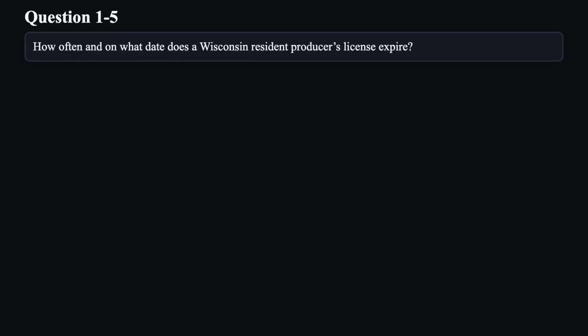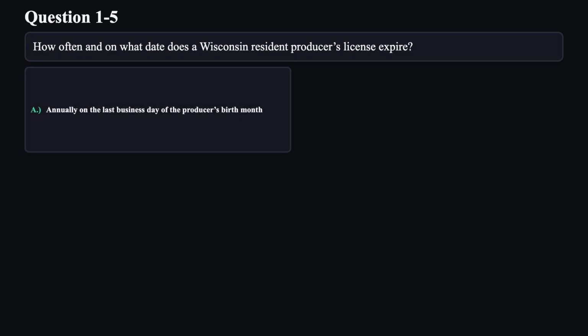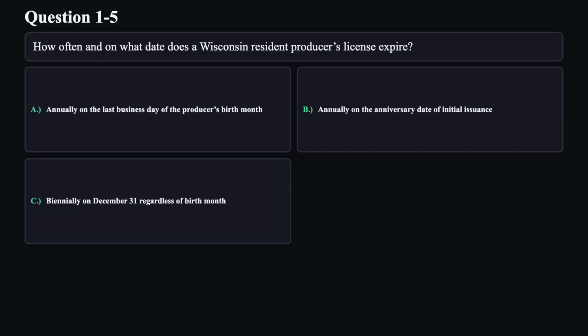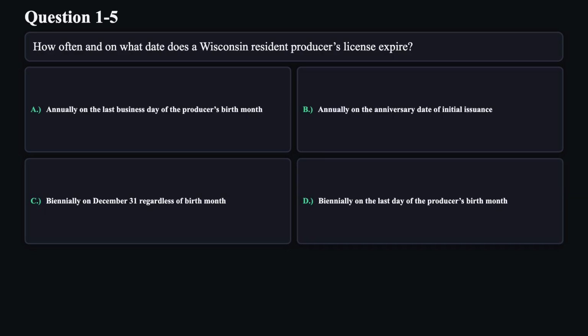How often and on what date does a Wisconsin resident producer's license expire? A. Annually on the last business day of the producer's birth month. B. Annually on the anniversary date of initial issuance. C. Biennially on December 31st, regardless of birth month. D. Biennially on the last day of the producer's birth month.